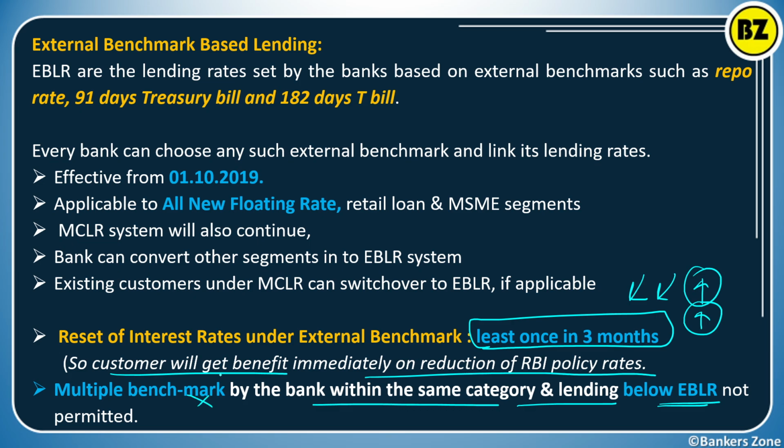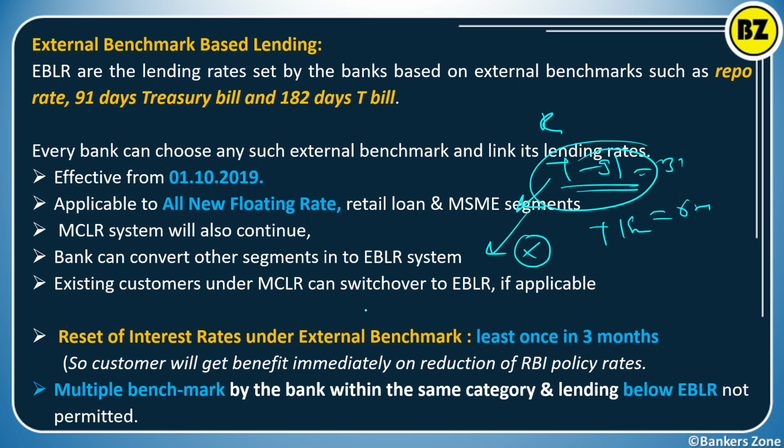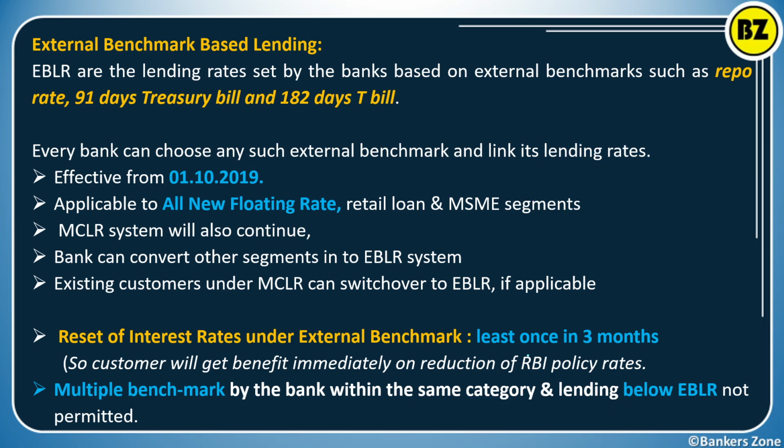Obviously, within the same category, if you have multiple benchmarks and you choose only the one which is lowest, that is not allowed. For example, you are considering benchmarks such as the repo rate, the T-bill for 91 days, say 3 months, and the T-bill for 182 days, say 6 months. Whichever is lower, you consider for lending. This is not allowed. Multiple benchmarks you cannot decide for the same category, and lending below the EBLR is not allowed. This is common sense.